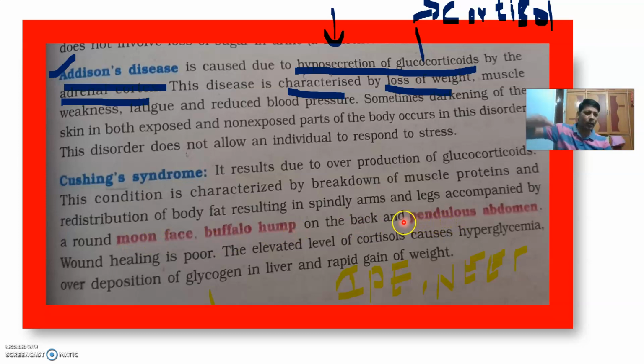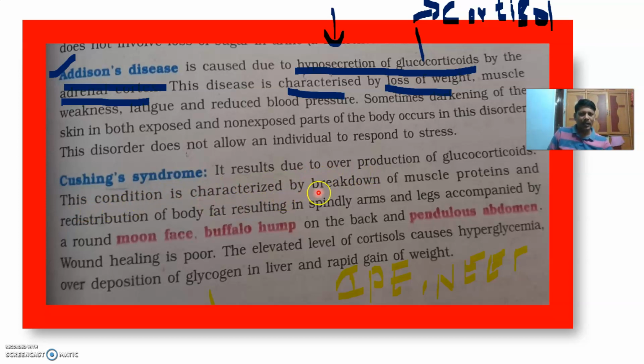You know pendulum, pendulous abdomen: the abdomen comes down and it moves. And poor wound healing. Cushing's syndrome is because of overproduction.